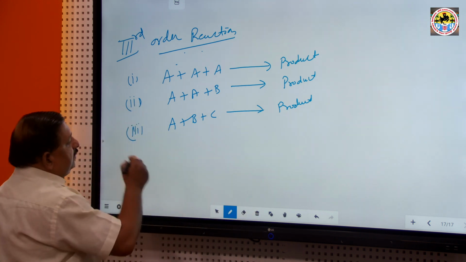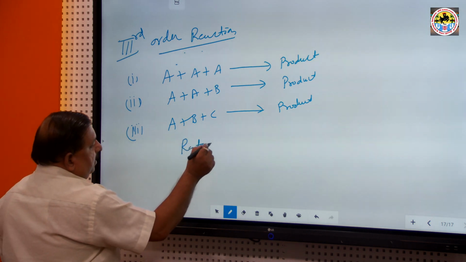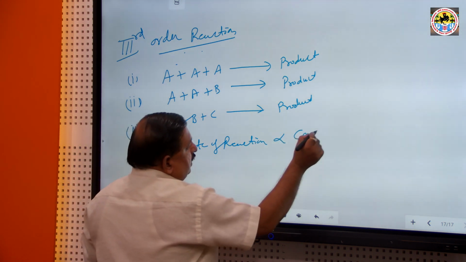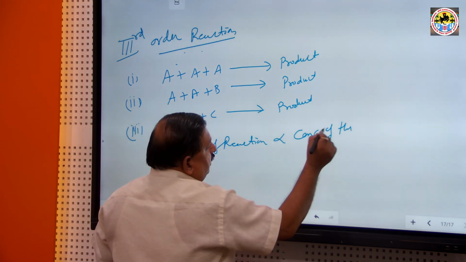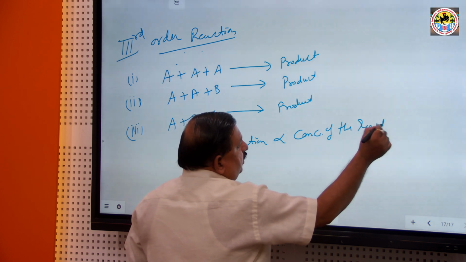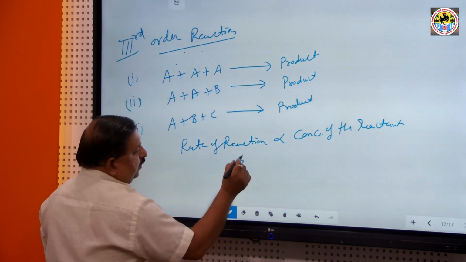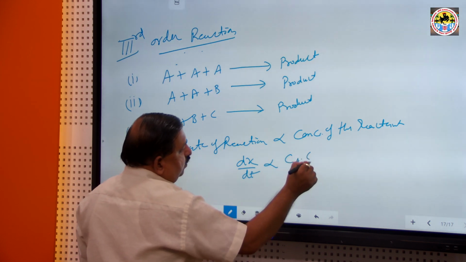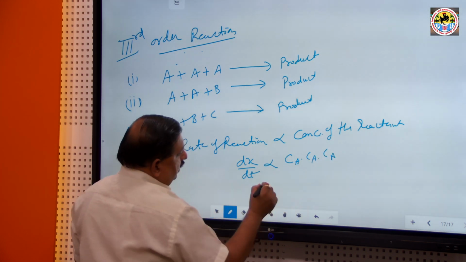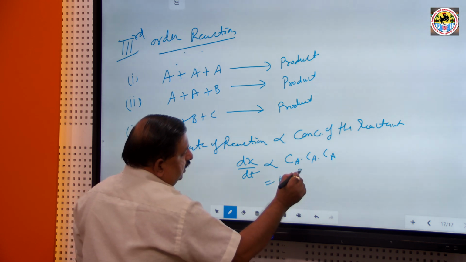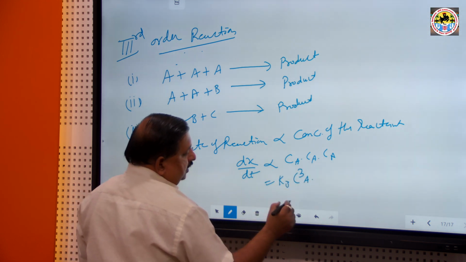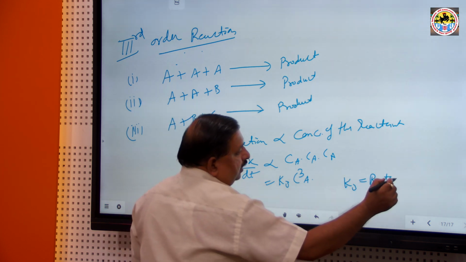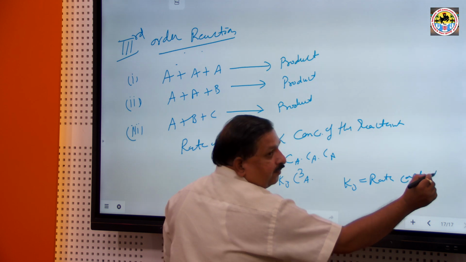The rate of reaction is proportional to the concentration of the reactants according to the law of mass action. So, dx upon dt is proportional to C A into C A into C A, equal to K3 C cube A, where K3 is the rate constant, the velocity constant for a third order reaction.